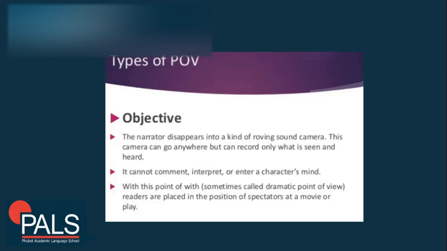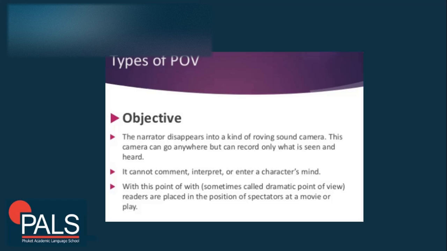It only sees physical things or events. It's described in this slide like a camera. It cannot comment, interpret, or enter a character's mind. With this point of view, readers are placed in the position of spectators at a movie or play. So the narrator cannot give a comment or interpret emotions or character.